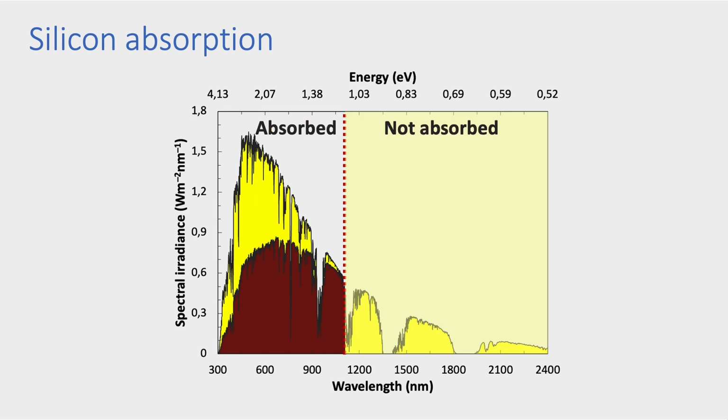Therefore, looking at the solar spectrum, only the part on the left-hand side of the dashed line can be absorbed by crystalline silicon. You may also notice that not all the available energy in this part of the spectrum can be used for generating electricity by a solar cell. This is due to a process known as thermalization, which we will discuss later in this course.